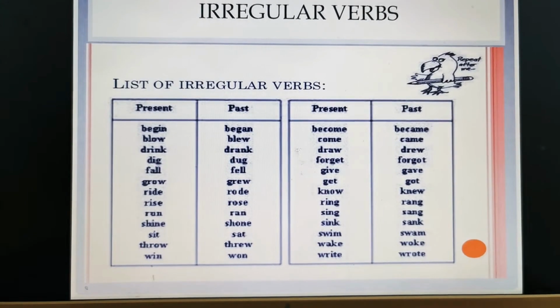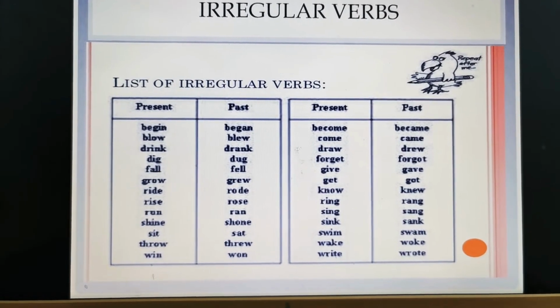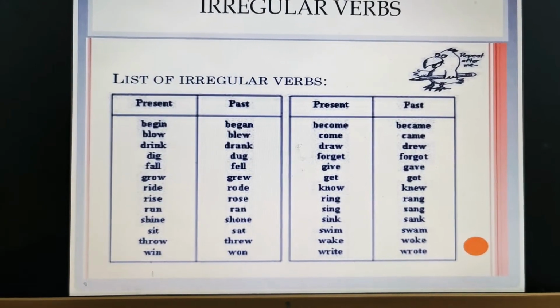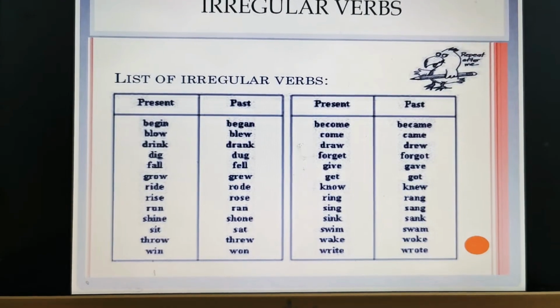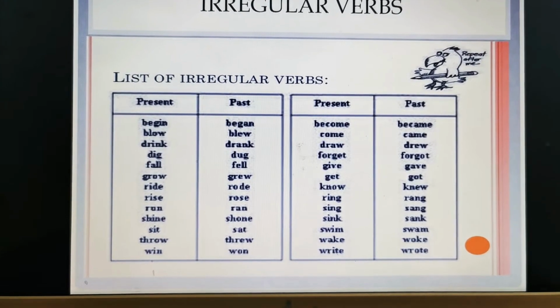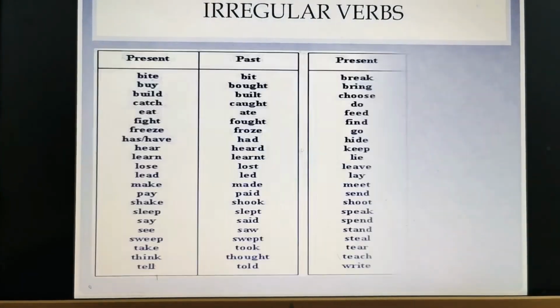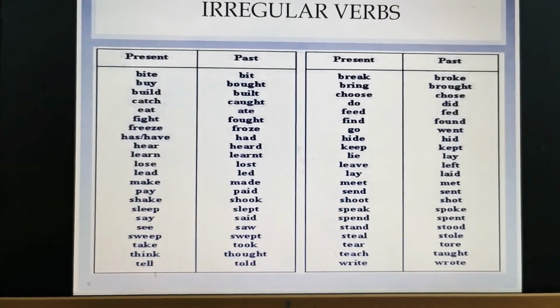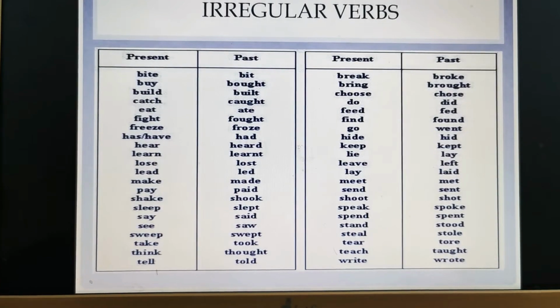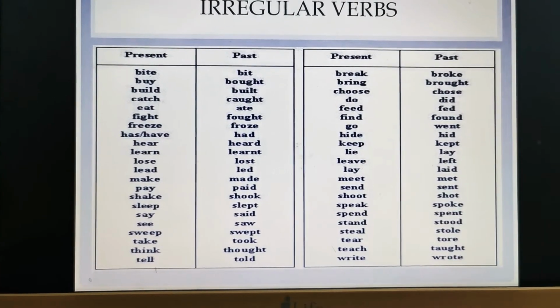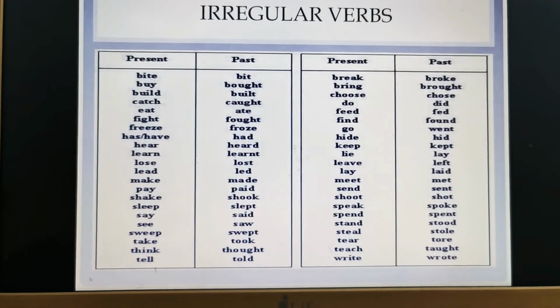For example, take a look at this. Begin becomes began. Drink becomes drank. Draw becomes drew. Forget becomes forgot. Another set of irregular verbs. So have these with you all the time and try to memorize 2 or 3 every day and try to use them in a sentence.